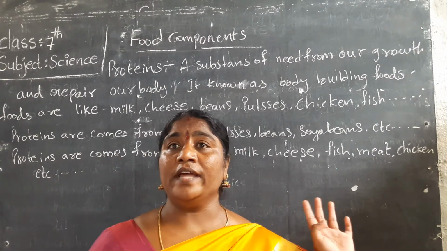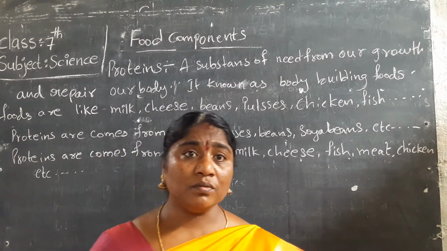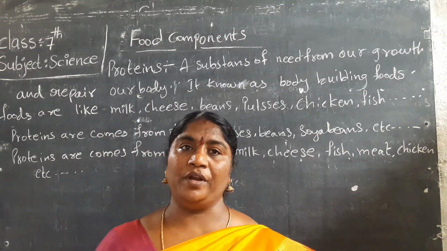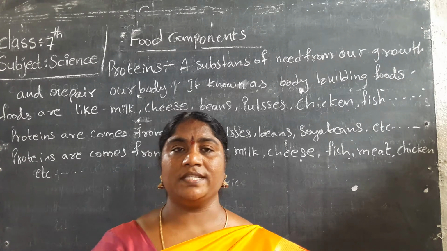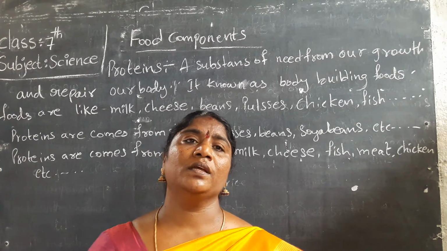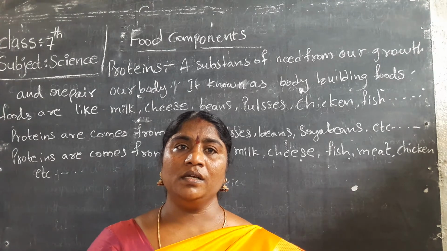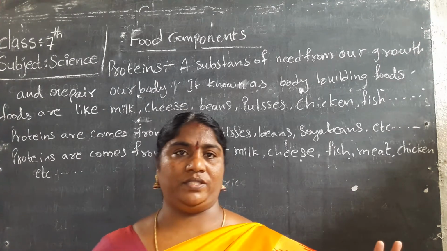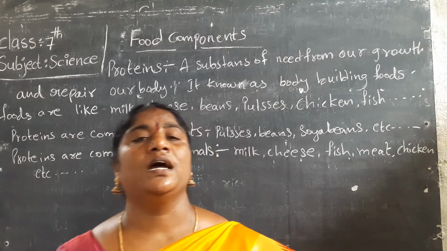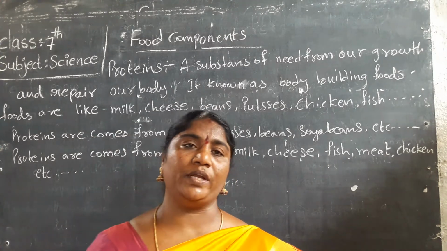There are five nutrients and two components, total 7: carbohydrates, proteins, fats, minerals, and water, roughage. We learned about carbohydrates and the food items we take for them.